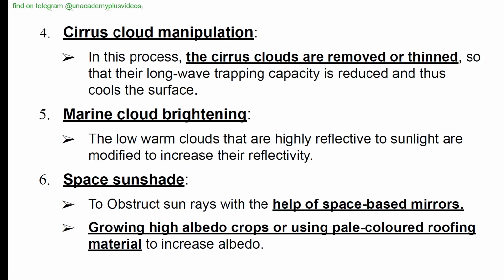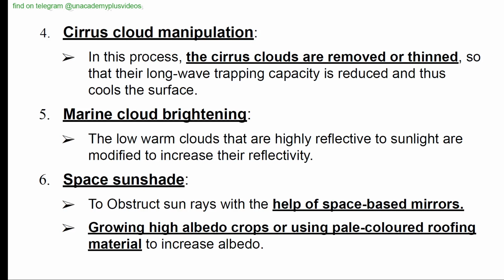Fourth one is cirrus cloud manipulation. In this process, the cirrus clouds are removed or thinned so that their long wave trapping capacity is reduced and thus cools the surface. Direct understanding from the term itself. Marine cloud brightening. The low warm clouds that are highly reflective to sunlight are modified to increase their reflectivity. So the clouds are being manipulated here.